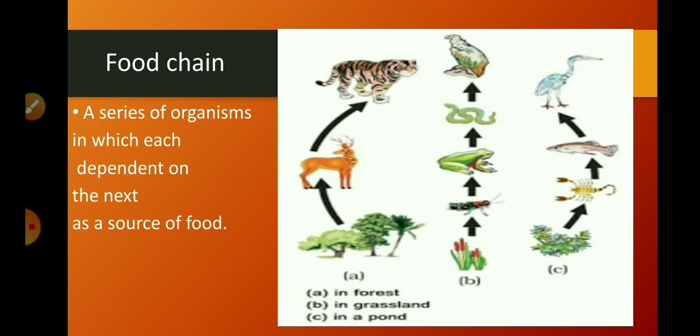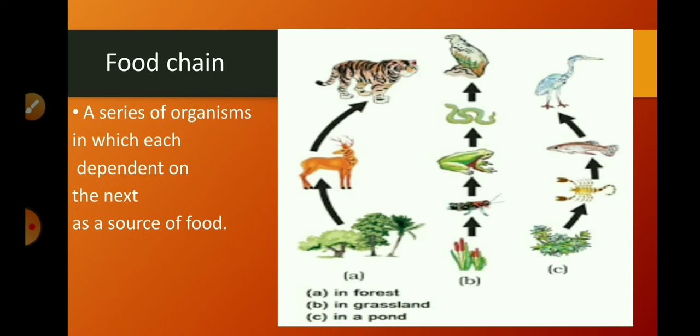Next is the food chain. Living organisms of an ecosystem depend on each other for their food requirement. For example, plants depend on inorganic substances such as carbon dioxide, water and sunlight to prepare their food.